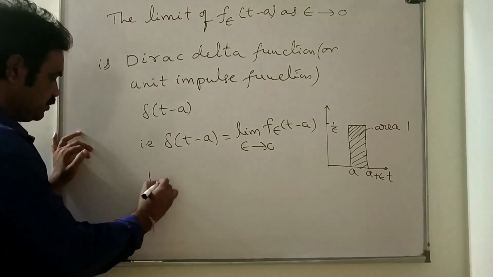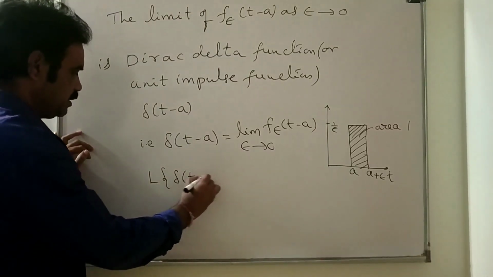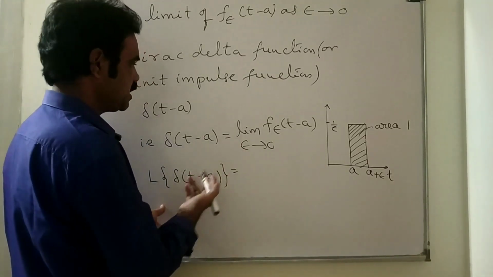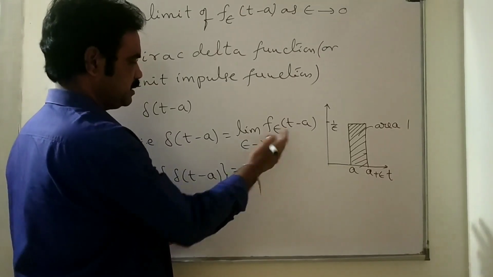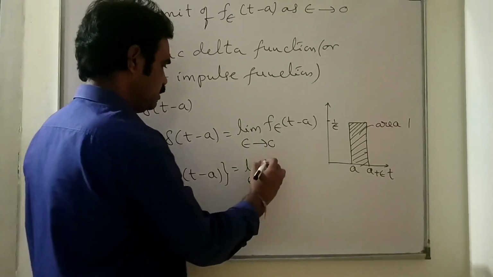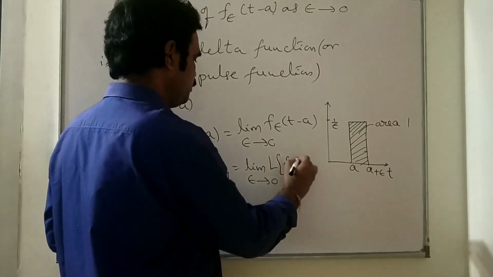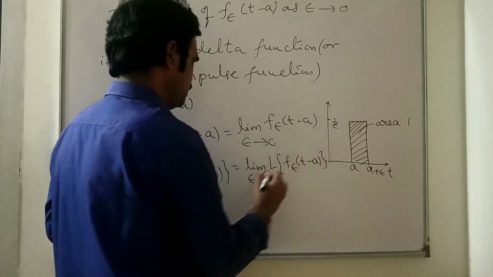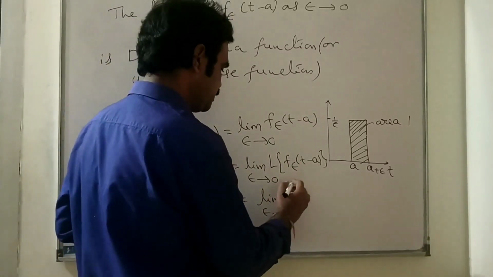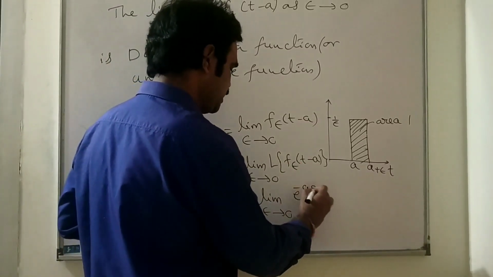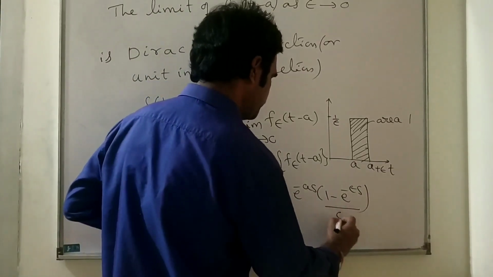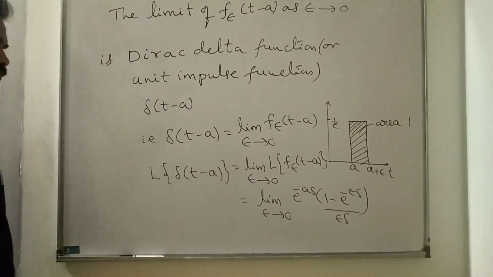Now the Laplace transform of this Dirac delta function, L of delta of t minus a, is equal to, since we already found the Laplace transform of f epsilon of t minus a, letting epsilon tend to 0, that is limit epsilon tends to 0 of the Laplace transform of f epsilon of t minus a, which is e power minus as into 1 minus e power minus epsilon s all by epsilon s.